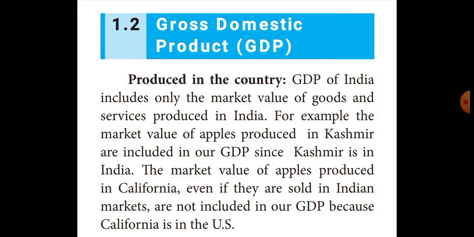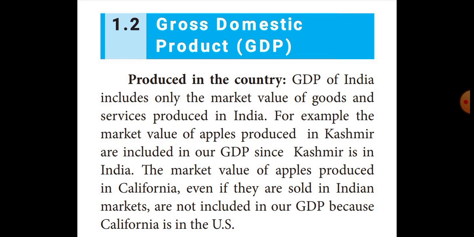Excellent. Gross domestic product is the total value of output of goods and services produced in a particular period of time in a country. How much production they are producing in a particular period of time in a country. That is gross domestic product.